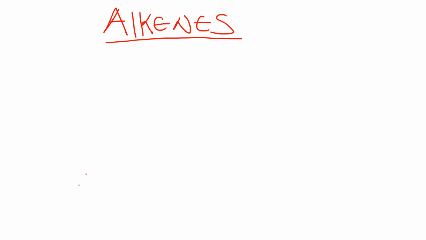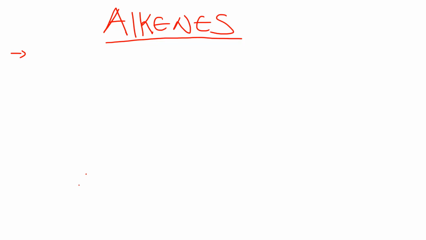Okay, we can start. So the first question here is, what are alkenes? Remember, alkanes, we said they are saturated hydrocarbons. And this is because the bond between carbon and carbon is a single bond. That is the reason why they are saturated, which means they cannot allow more atoms to attach. They are stable, the bonds are stable.